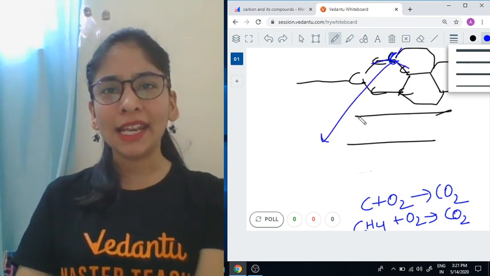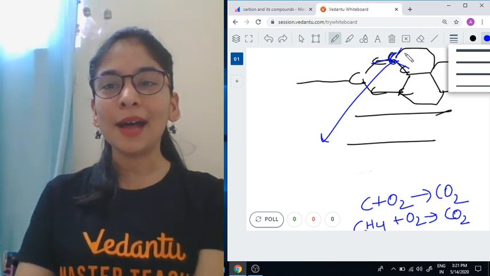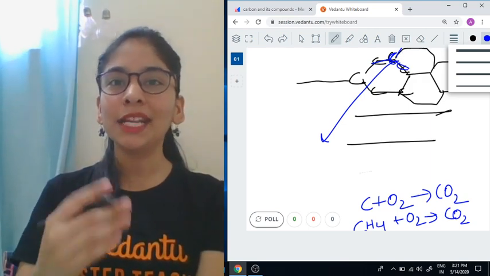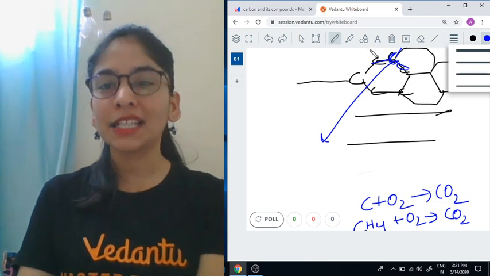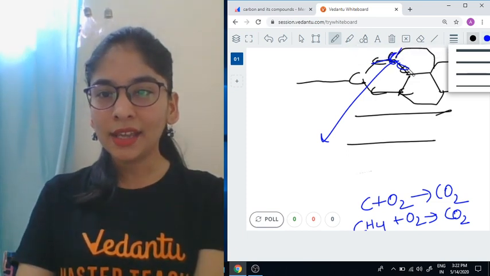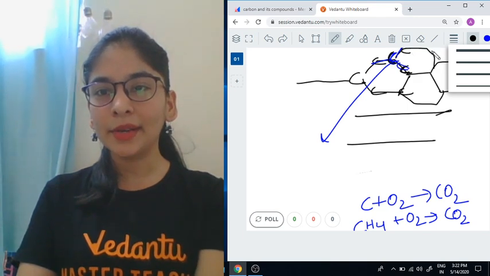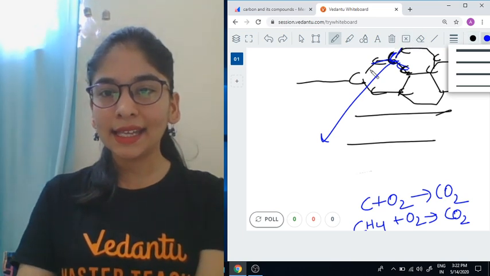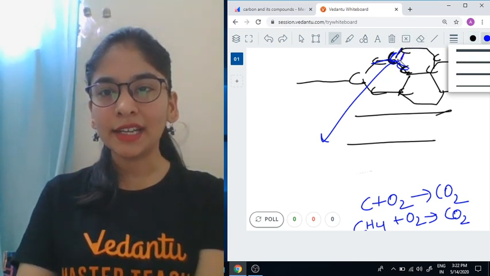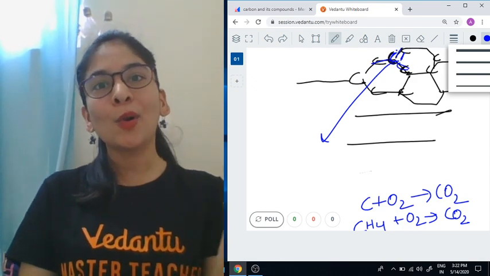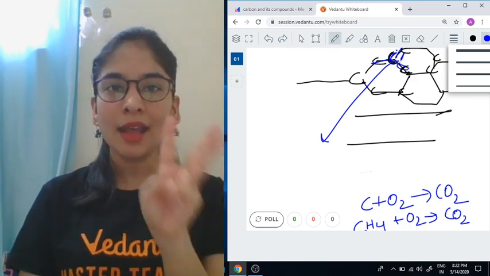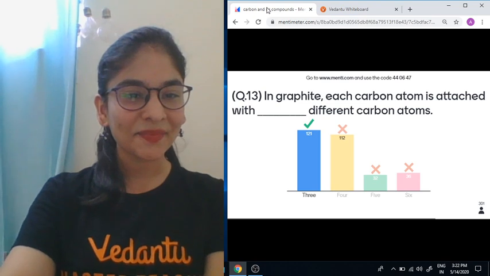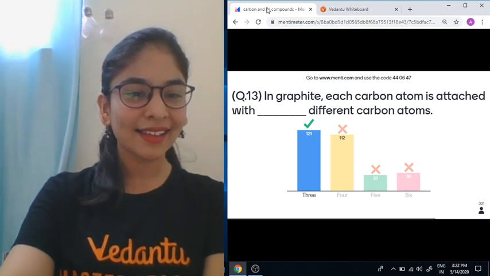Then you will be like, ma'am, how is valency satisfied? Because one of the carbon is attached with a double bond. So 4 bonds means bonding is complete, means valency is completely satisfied. All right, let me try to tell you. Suppose this is my carbon, carbon, carbon, carbon, carbon. So what kind of structure is it going to show you guys? That maybe at this position there is a double bond. So carbon 1, 2, 3, 4. 4 bonds still can be made by attaching to 3 carbon. So in case of graphite, 3 carbon is attached. All right. Understood, students? Thank you.